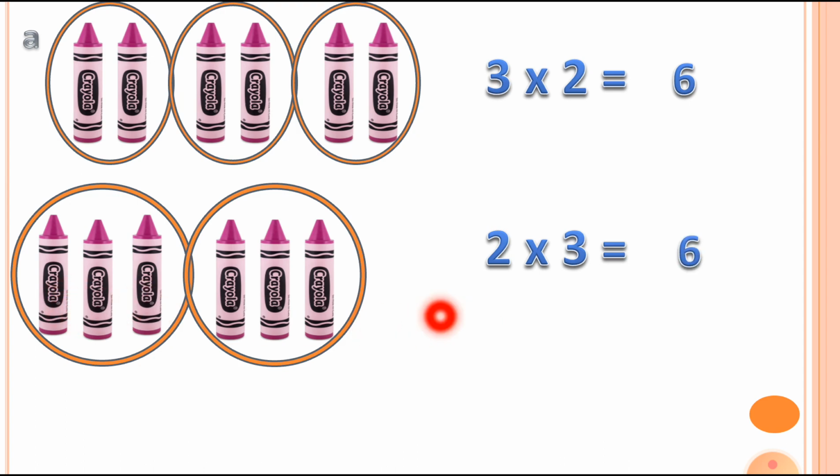So we can say here is 2 3s are 6. You can see we are just swapping the numbers. Here is 3 2s are 6 and here is 2 3s are 6. But the answer is the same, just the order is changed, not the numbers. We are just changing the order of the numbers.